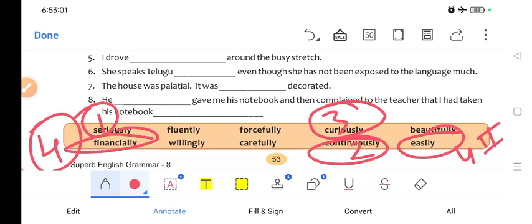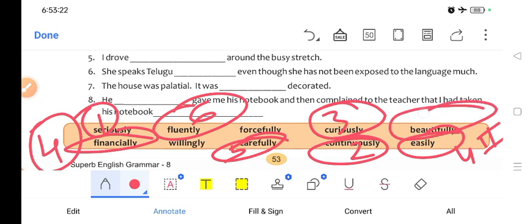Okay. Now the next, I drove carefully. So this is the fifth one, carefully. Next, she speaks Telugu fluently. So this is the sixth one, fluently. Now the house was palatial. It was beautifully decorated. So beautifully is the seventh one.